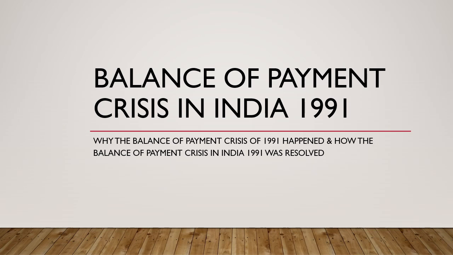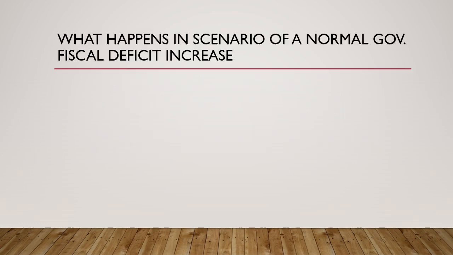Hello everyone. Today we're going to discuss the balance of payment crisis in India in 1991. We'll see why the balance of payment crisis of 1991 happened and how it was resolved. So let's see what happens first of all in a scenario when the government increases its fiscal deficit.